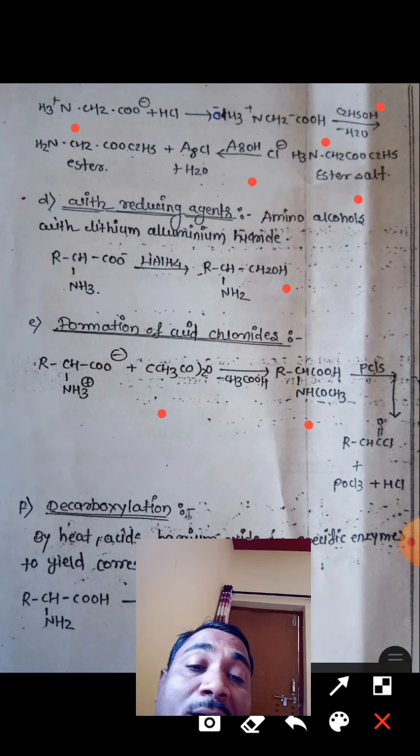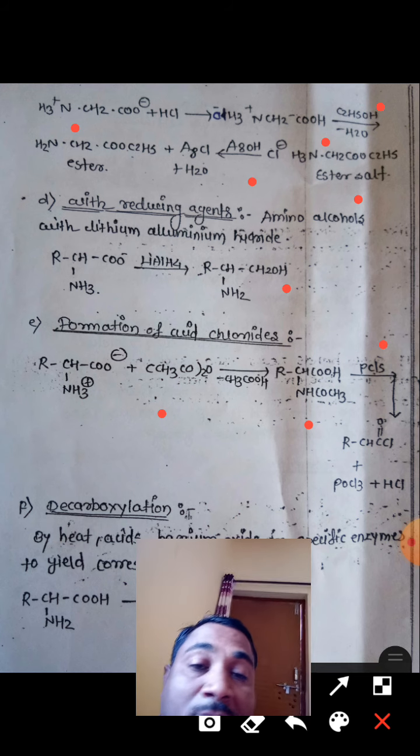This N-acetyl carboxylic acid again reacts with PCl5. Then it gives acid chloride with the elimination of POCl3 and HCl. Due to this reaction, the acid chloride is formed from the alpha amino acid.